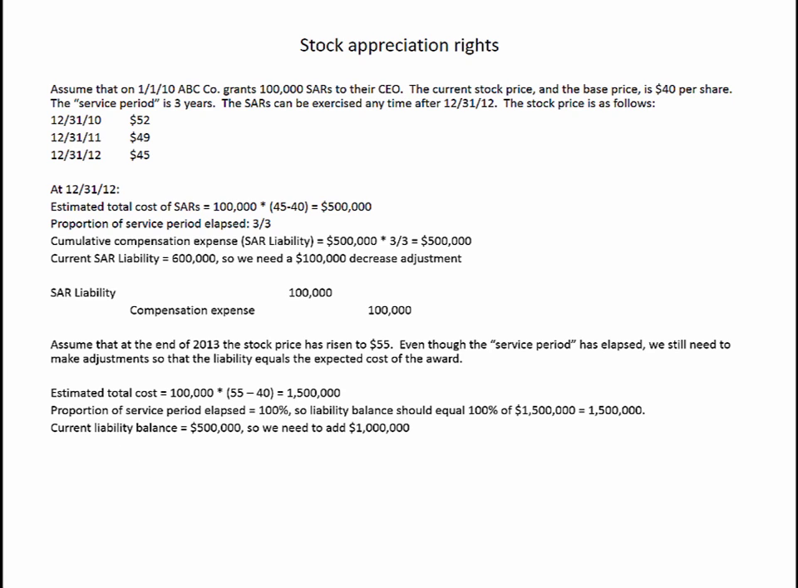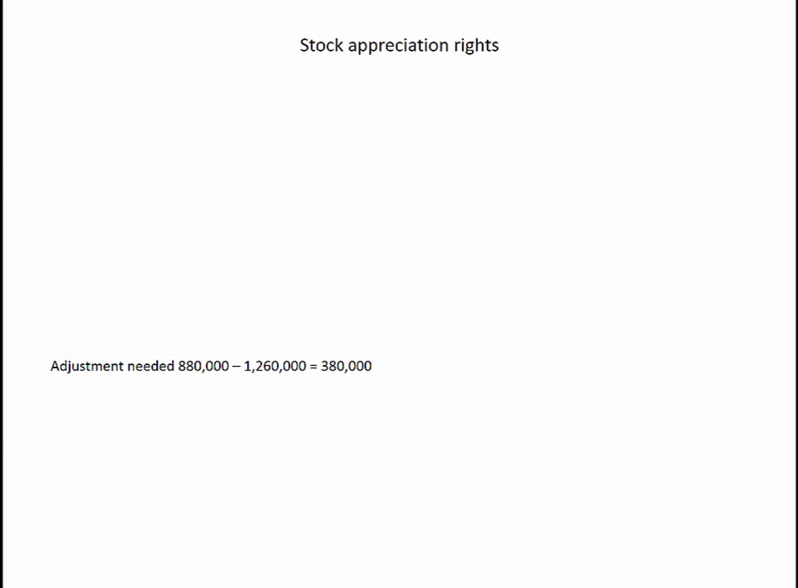100% of the service period has elapsed, so the liability should equal 100% of 1.5 million, or 1.5 million. The current liability balance is $500,000. We need to boost that up to 1.5 million, so we need to add $1 million to the stock appreciation rights liability. So we go ahead and increase the SAR liability and record another $1 million of compensation expense. Again, this seems a little odd. Even though the service period has elapsed, we're continuing to adjust compensation expense. Now, the balance in the stock appreciation right liability is $1.5 million as of the end of 2013.